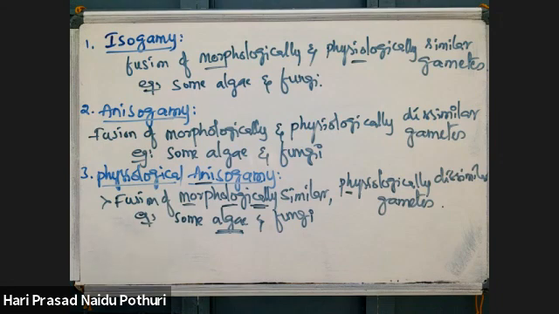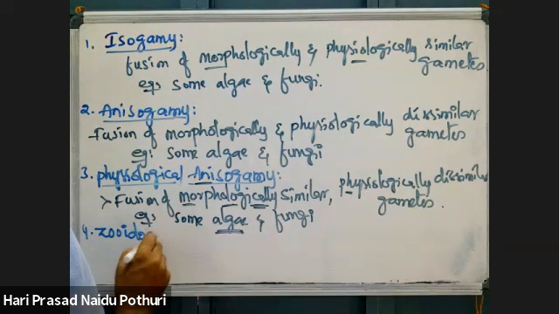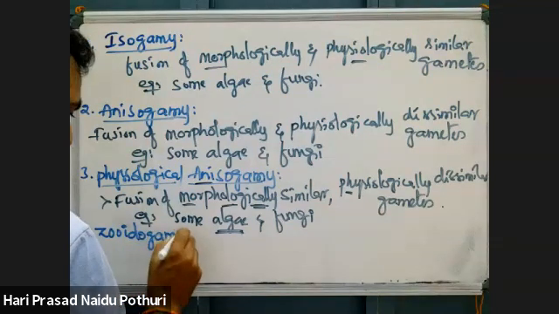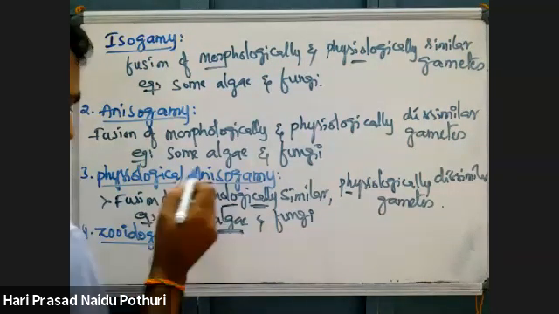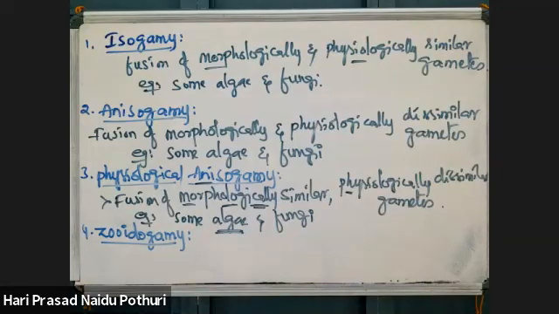Okay. And next one, zooidogamy. What is zooidogamy means?